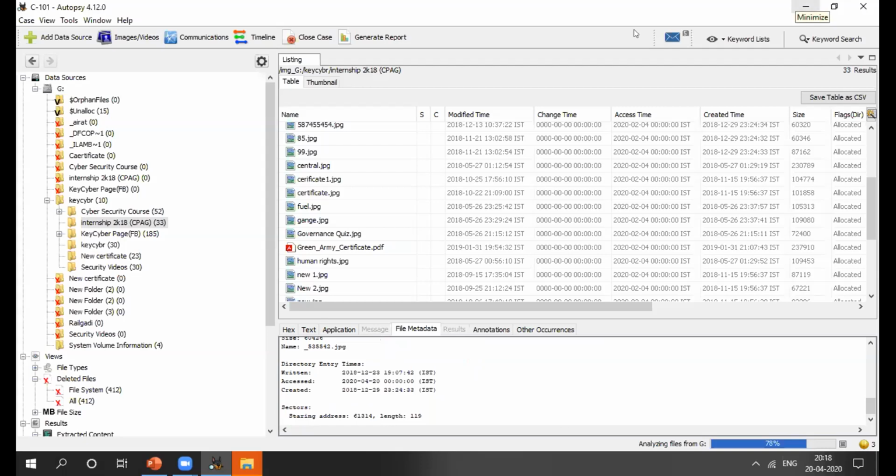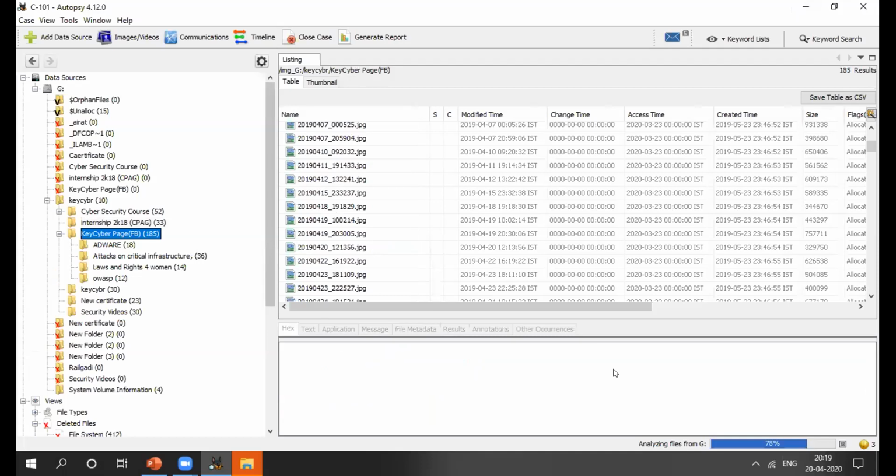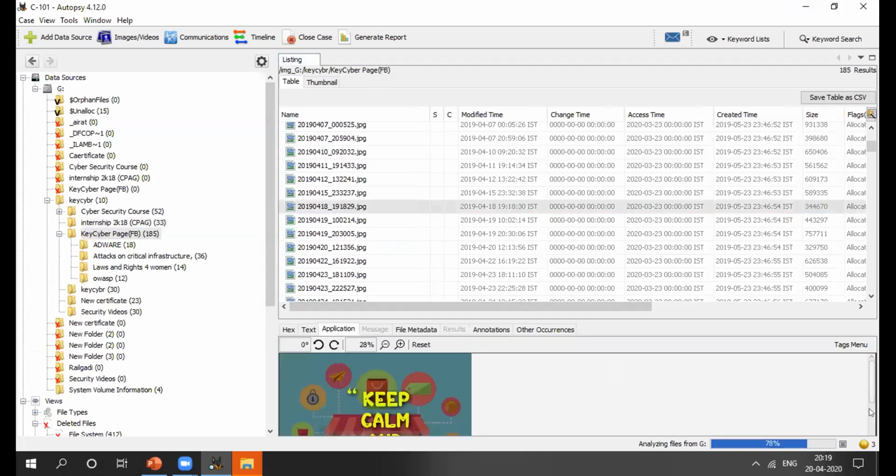Then here are also some images. Okay, I created these for my Insta handle. So here is my image, you can see it clearly here. I extracted all my images.